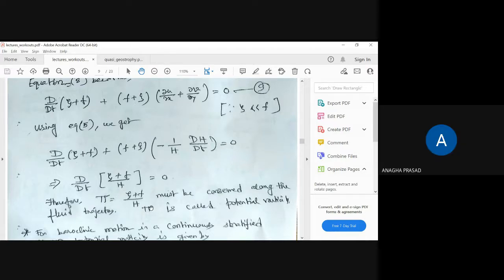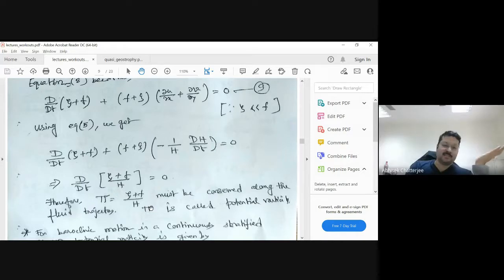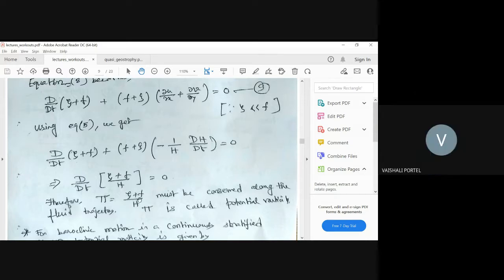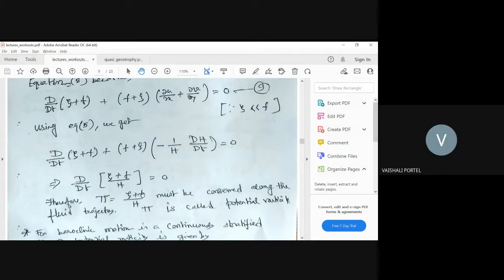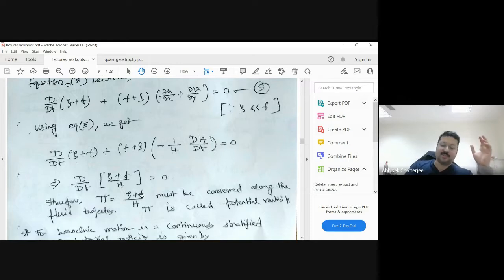H will increase. See, if f increases, then h has to increase, right? Say for example, 5 by 5, so f becomes 6, then h has to become 6, right? So if my AD is moving from south to north, assuming zeta is not changing, then my H has to increase. That means the vertical length of the AD will increase as it moves to the north.